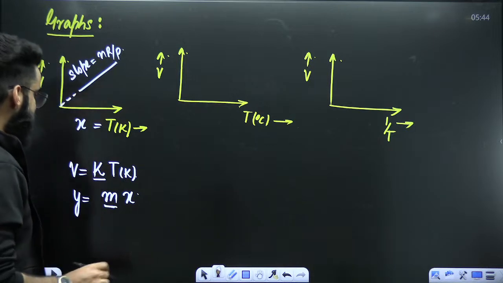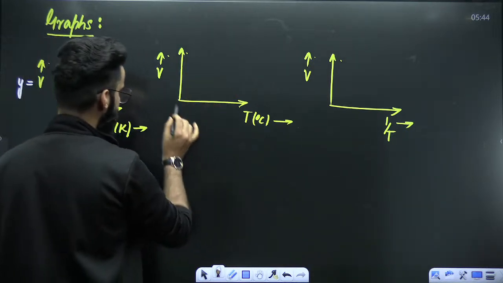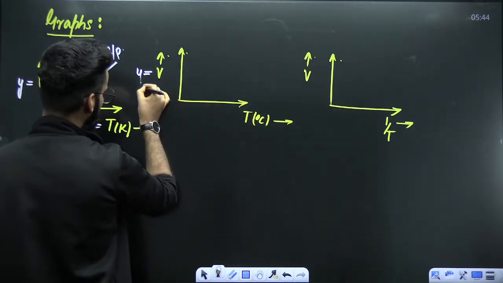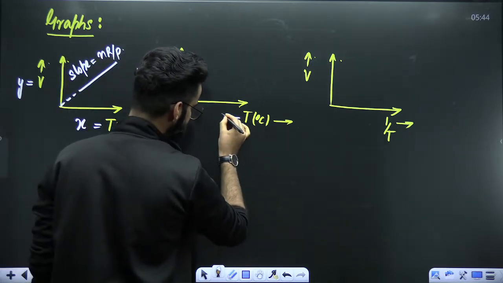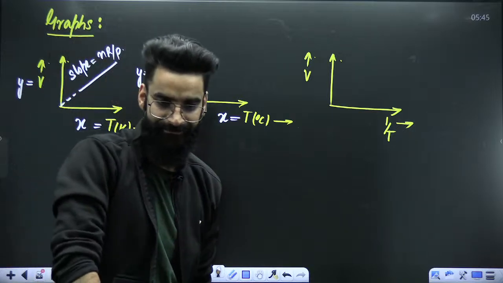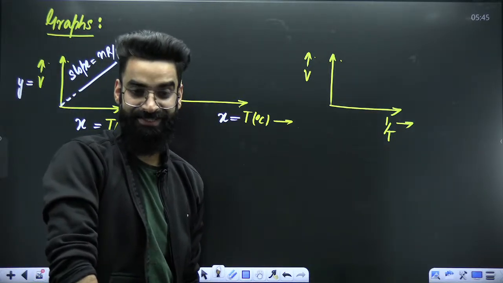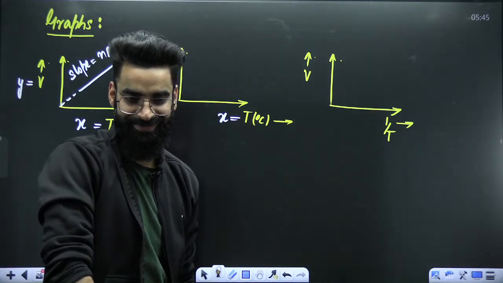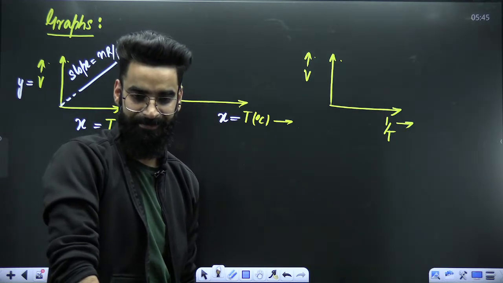In the similar way, people, let's have a look on one more graph. Volume you're plotting along y-axis. Temperature in degree centigrade, you are plotting along x-axis. Unacademy NEET English is asking you guys, are you guys getting it? Yeah, guys, show some josh to them, yeah?